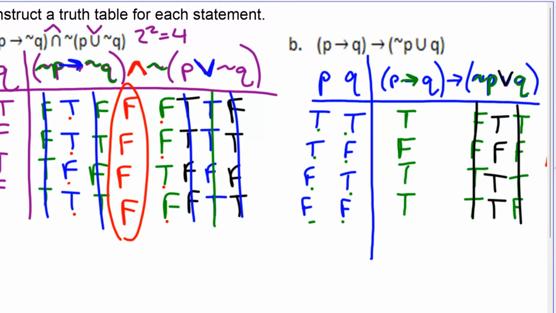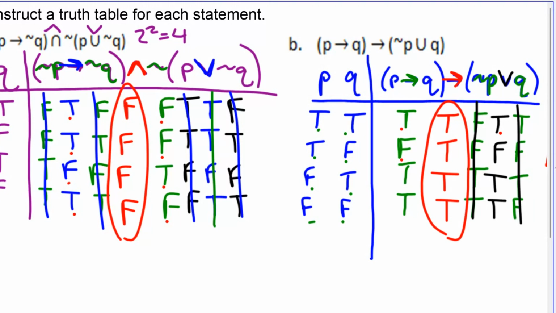And then finally, I can get to the last part, the conditional. True implies true is true. False implies false is true. True implies true is true. True implies true is true. So this one, all four of them are true.